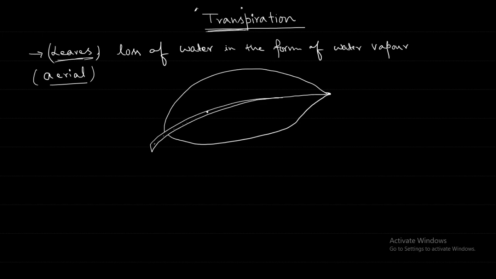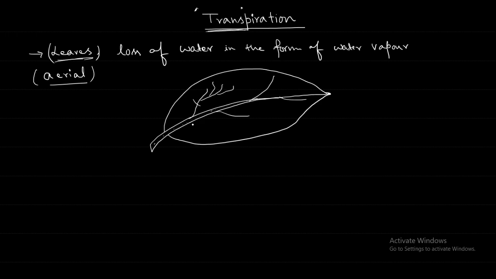It will be very thick in the middle, and from there some thin veins will be coming. All leaves are not necessarily like this, but they will have some kind of vein system.